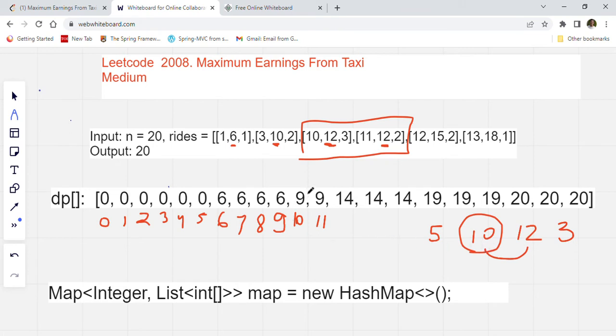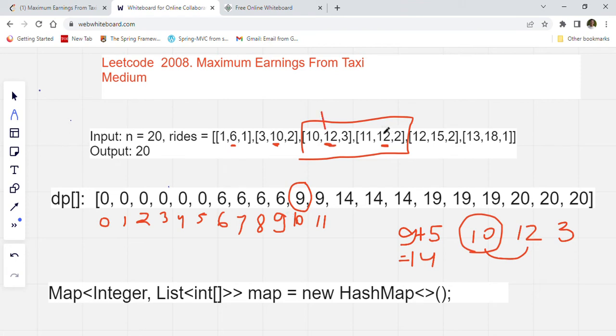So we will go into our DP array and we will take this 9, because this is the profit we have. We know that we already earned maximum profit 9 at point 10, so we will add 9 into this profit. 9 plus 5 is becoming 14, correct? So 14 profit we will get if we choose this passenger.